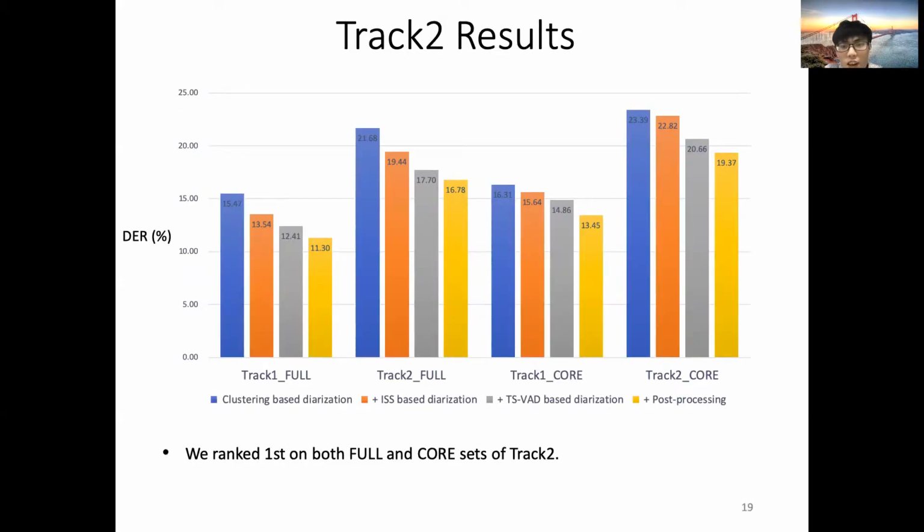Here is the DER of each system on evaluation of track 1 and track 2. Our system shows its effectiveness even without Oracle SAD, which helps us rank first on both full and core sets of track 2.